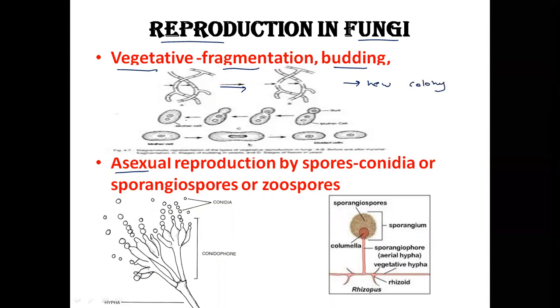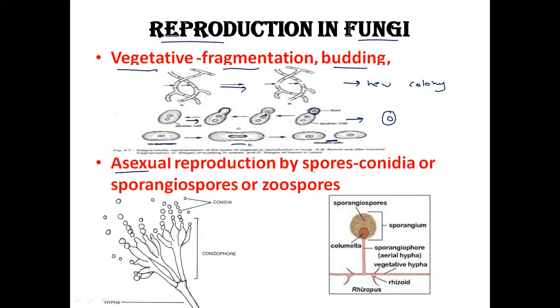In budding, you can see here a cell outgrowth develops on the surface of the cell, then the nucleus moves to the outgrowth and a bud is formed, and this bud detaches from the cell and forms a new cell. It's found in yeast. In fission, a mother cell divides into two. First, the nucleus divides into two nuclei, then the cell divides into two. That is known as fission.